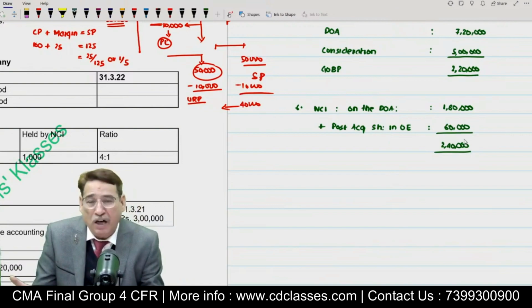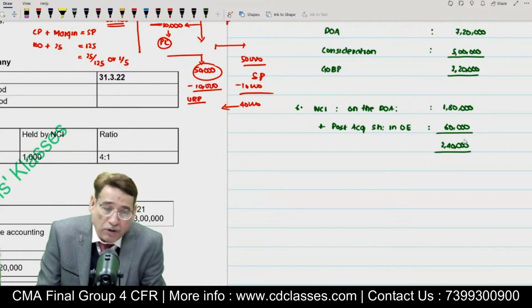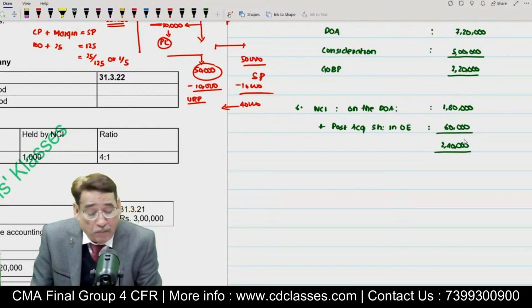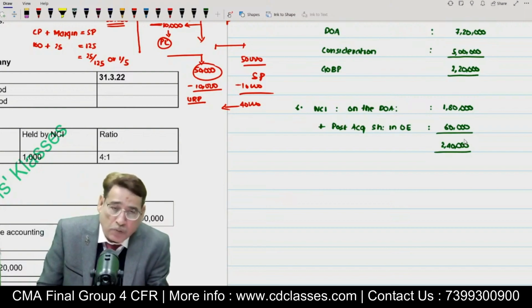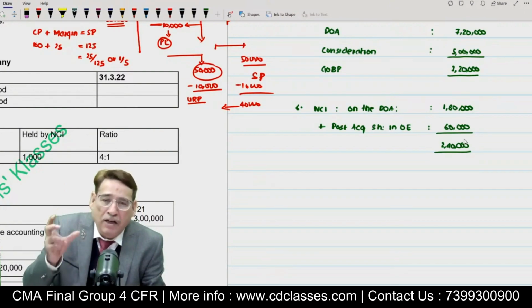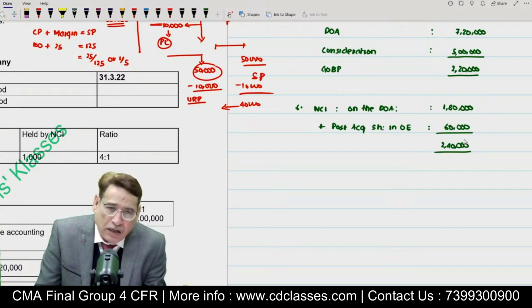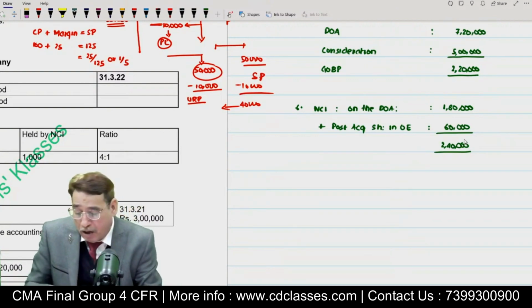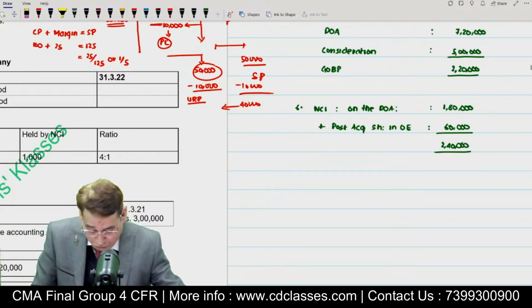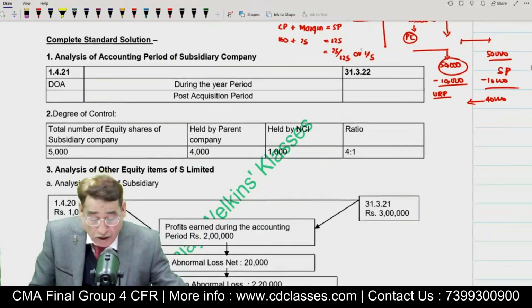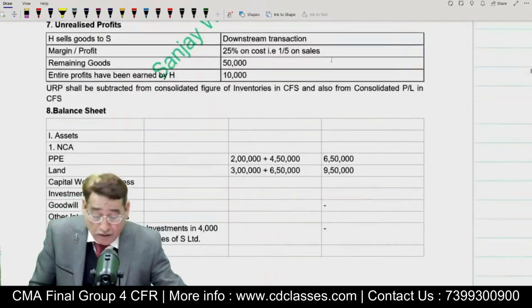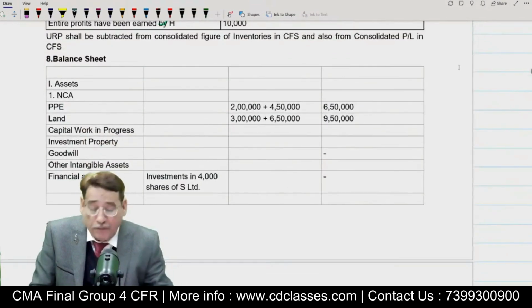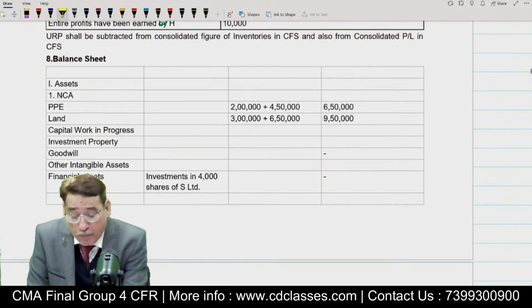Now the next thing is that we are supposed to prepare the balance sheet. I do not want to waste your time. I will simply go through the solved balance sheet and I will explain all of it, and the intercompany transaction. This is the only area which we need to take care of. So coming over to the balance sheet, let's have a look over here. Here we go. This is the balance sheet which I have already framed. And now the basic idea, you know how to prepare the balance sheet.